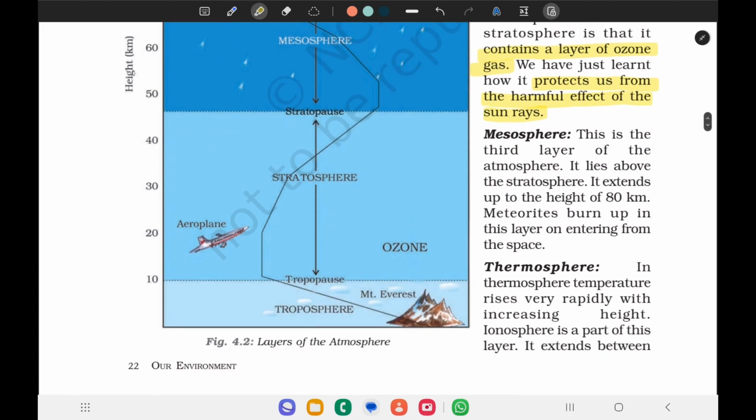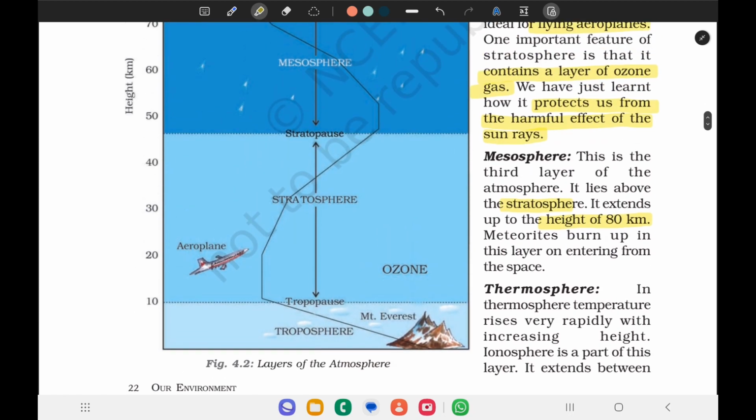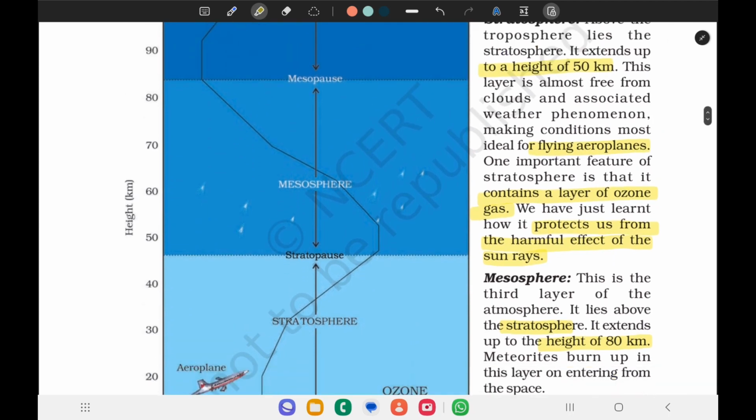And mesosphere. This is the third layer of the atmosphere. It lies above the stratosphere and extends up to a height of 80 kilometers. Meteorites burn up in this layer on entering from space. Here we can see the layers of the Earth, and they have given the measurements.